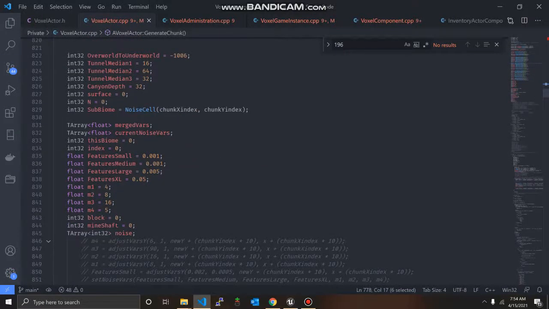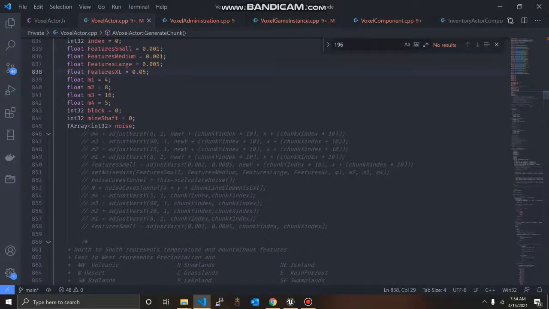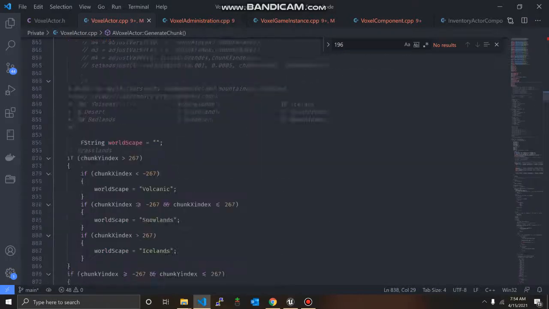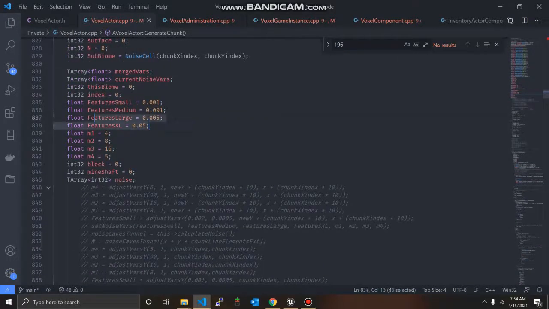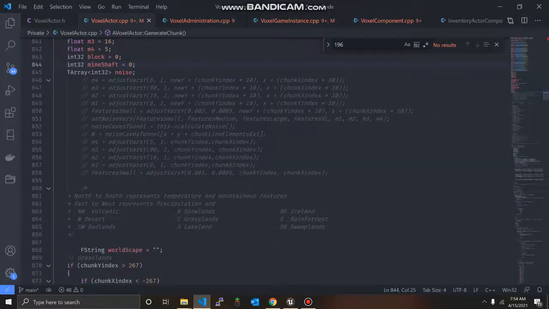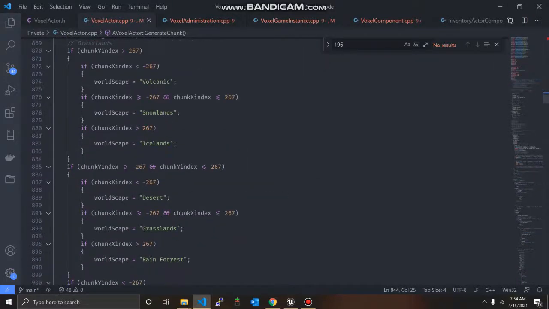If I move on down, I have some different floats controlling the actual noise system in the background. I'm using a combination of fast noise and I believe there's another one. Drawing a blank on that. But these ones in particular are for fast noise. Down here I'm detecting the biome.